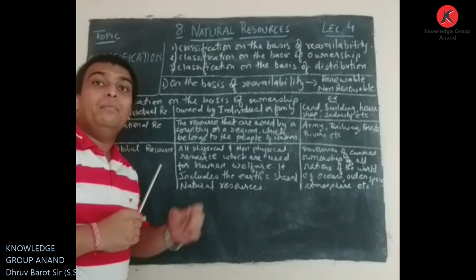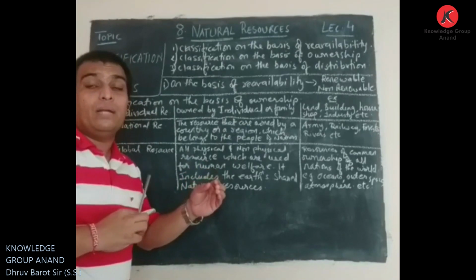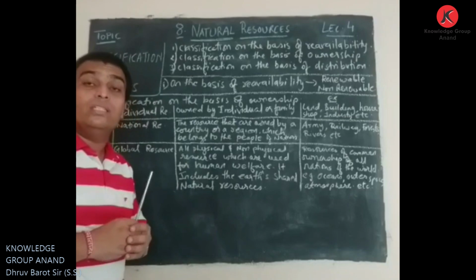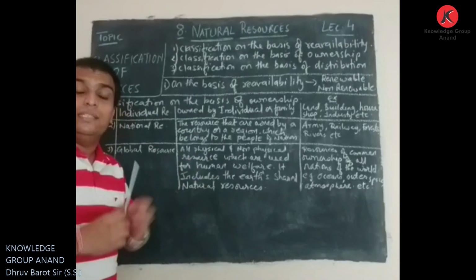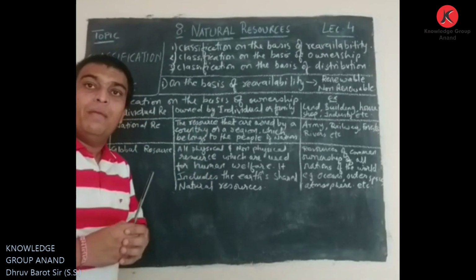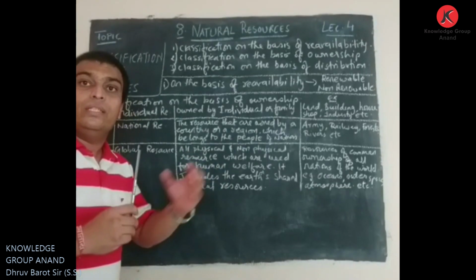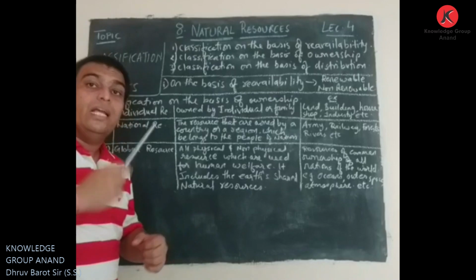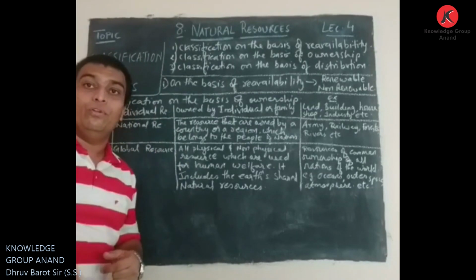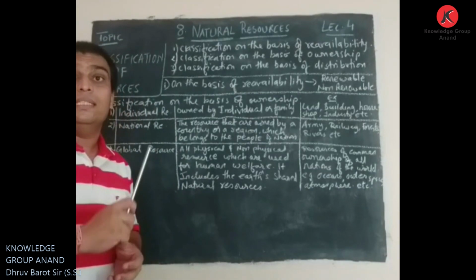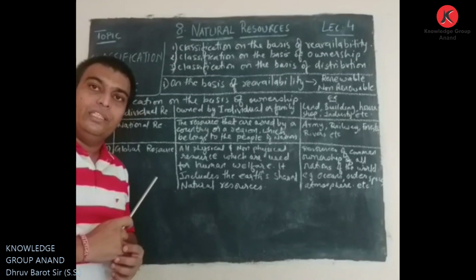Here the shop also can be considered as a resource because again it comes in use. It is fulfilling the need of many people. Many people get these necessary things from a particular shop. So that shop is considered as a resource, and if it is owned by a particular person, that shop is considered as an individual resource.